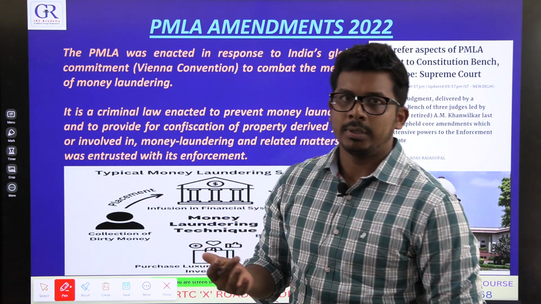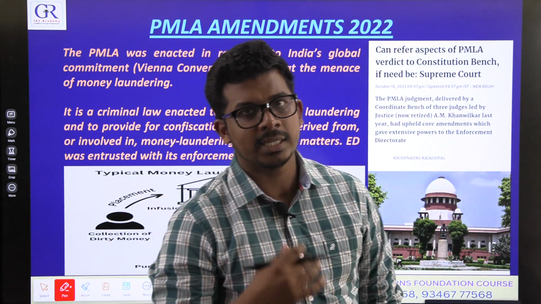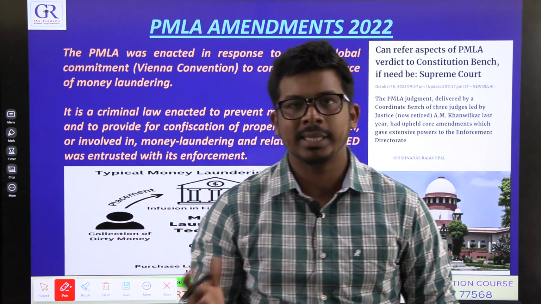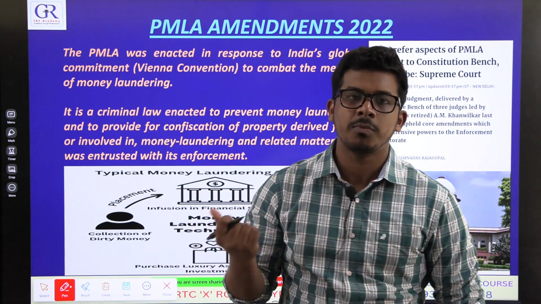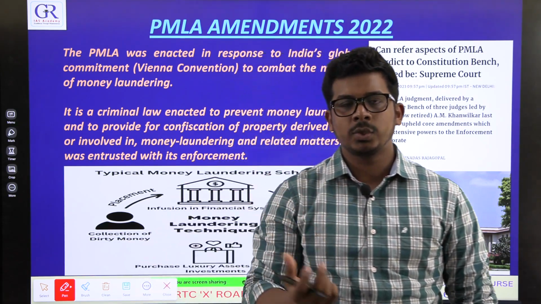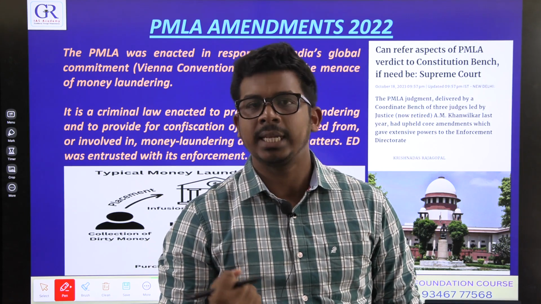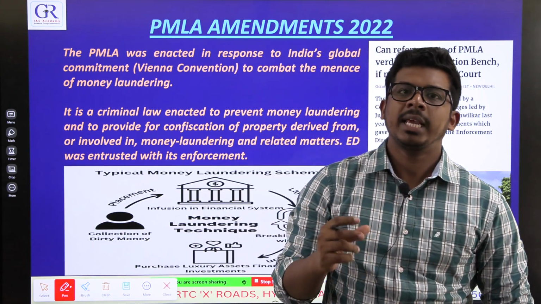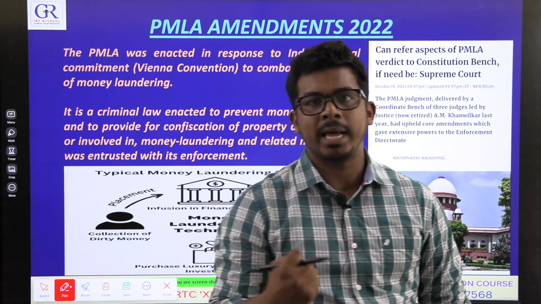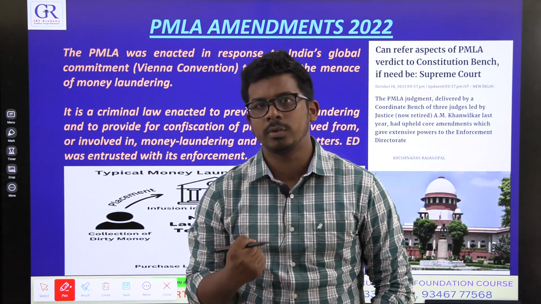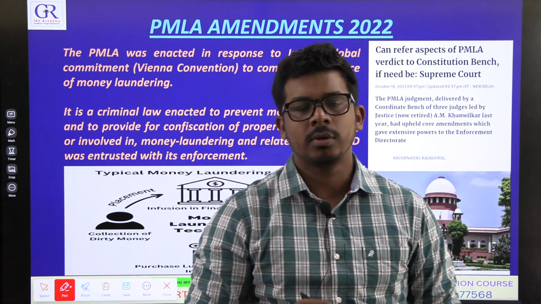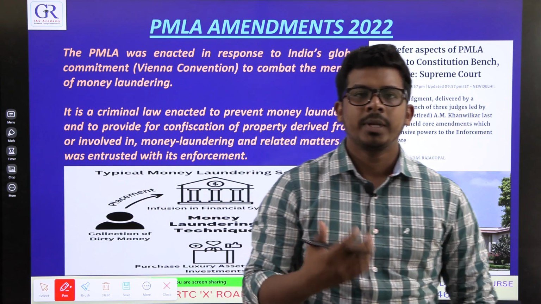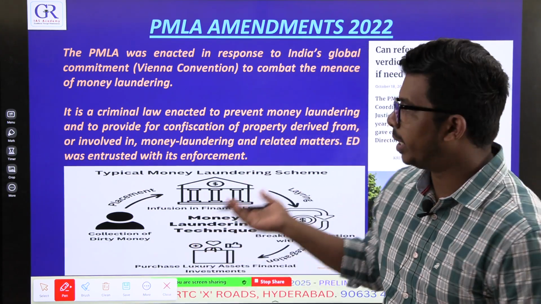Another example: somebody steals from a bank, does a bank robbery. It is a huge amount, but they cannot show it anywhere. So it is also black money. There are many ways through which a person can obtain money illegally. It is called black money. But forever he cannot maintain a huge amount of black money. So some people try to convert it into white money. The methods they use for this conversion are called money laundering.